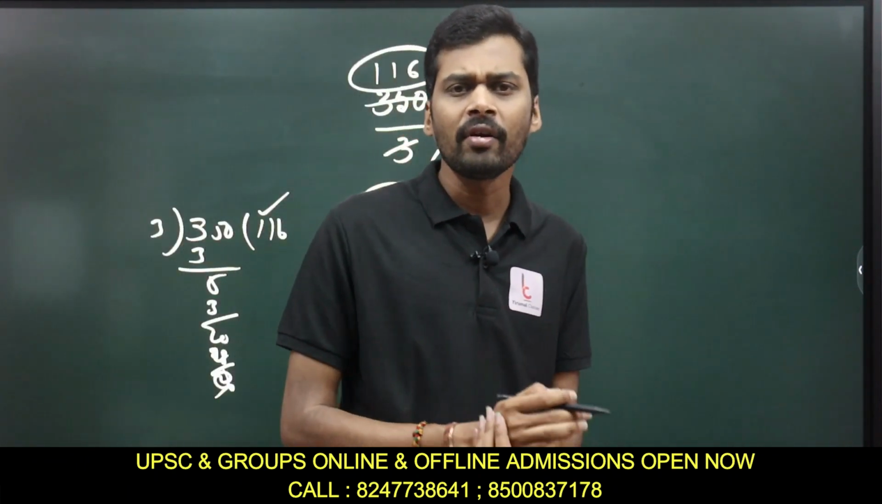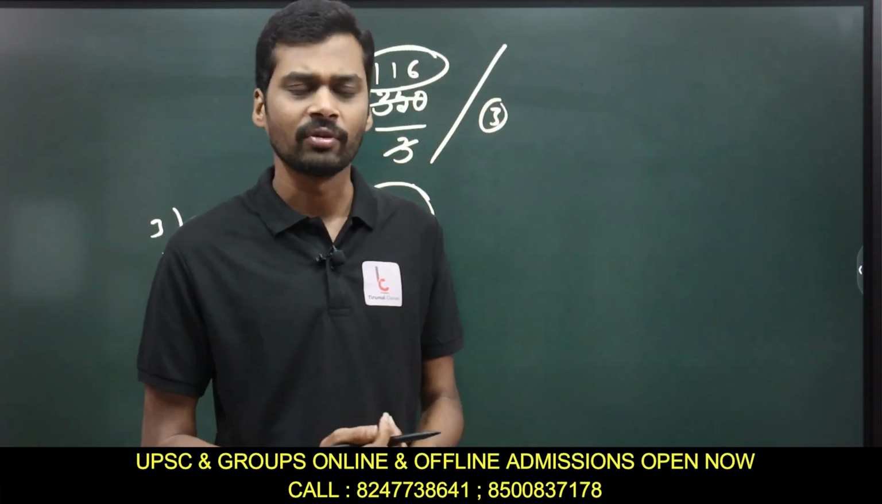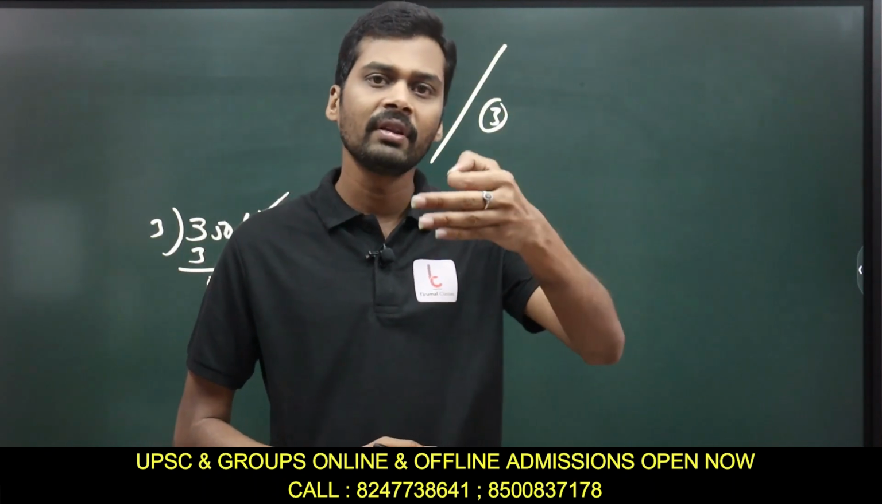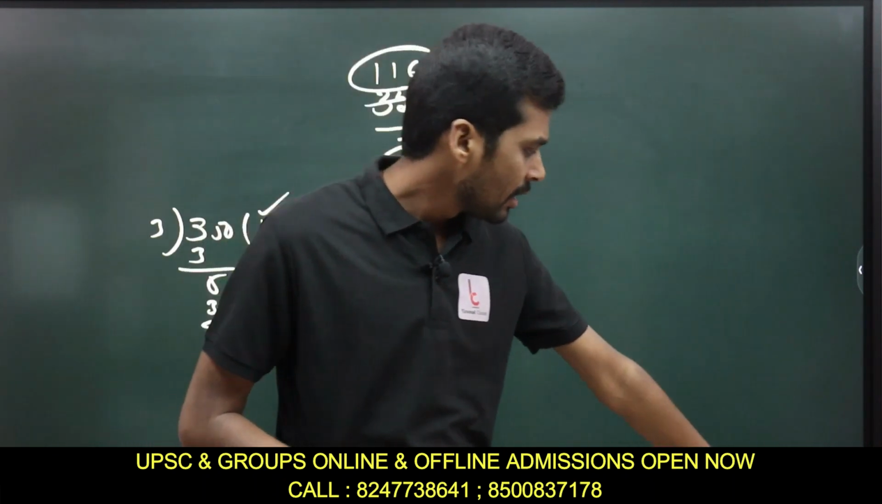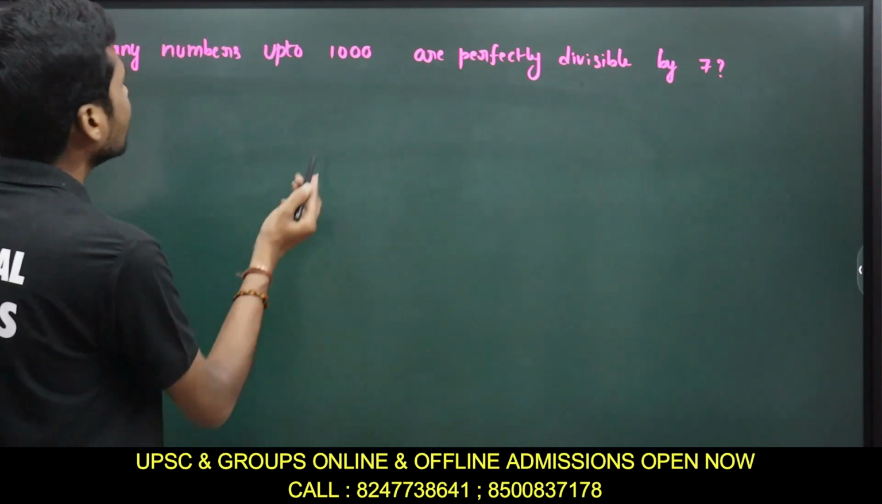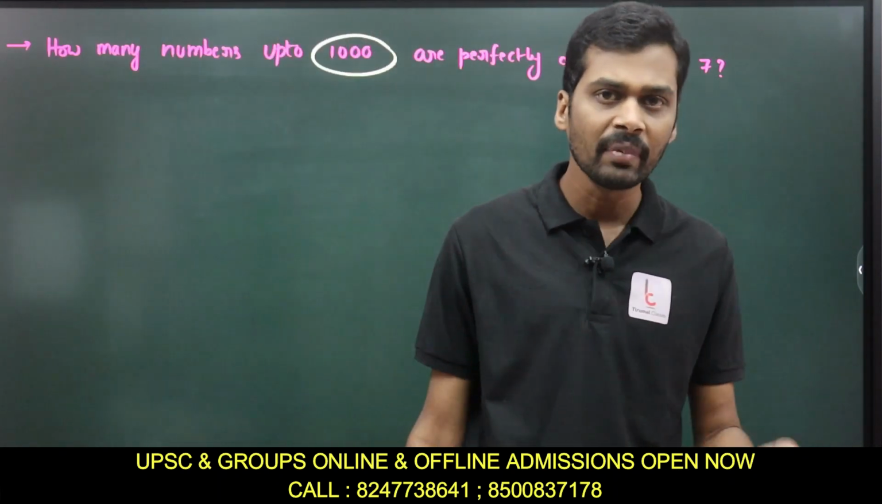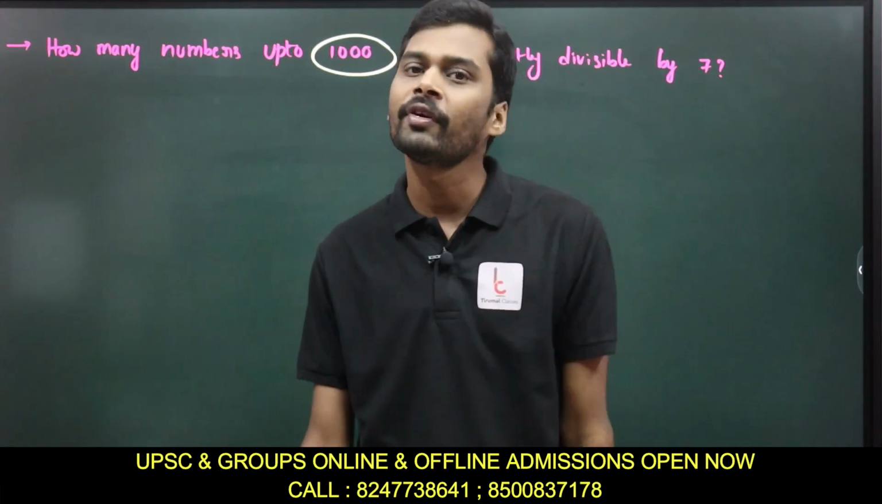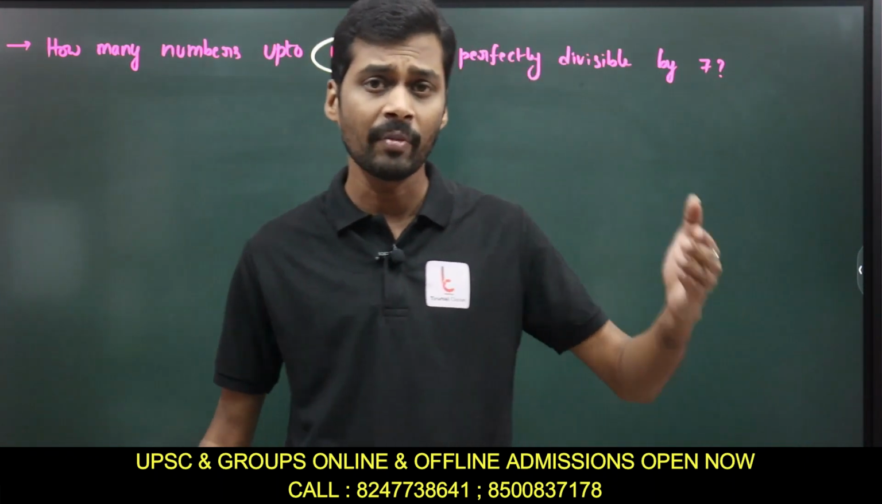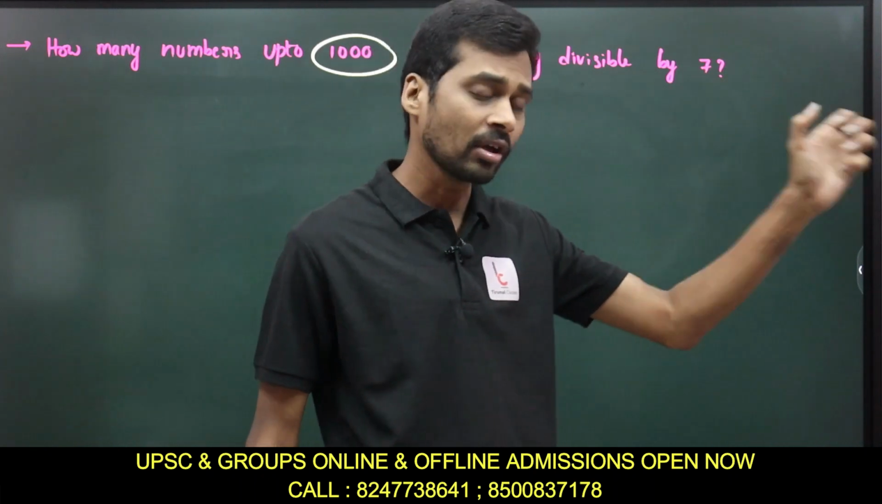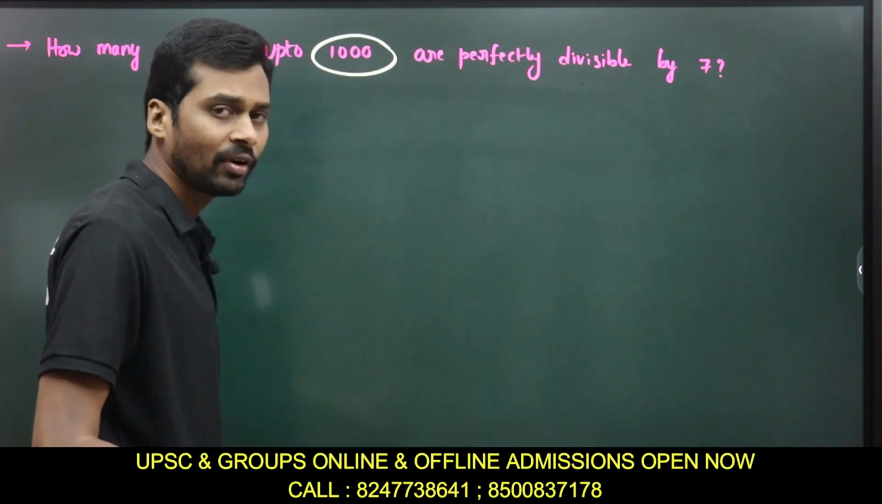So you can find the answer to any such question by using this. Simply divide the given number with the divisor. Okay, let's take another one. How many numbers up to 1000 are perfectly divisible by 7, which is nothing but how many numbers from 1 to 1000 are perfectly divisible by 7? What will we do?